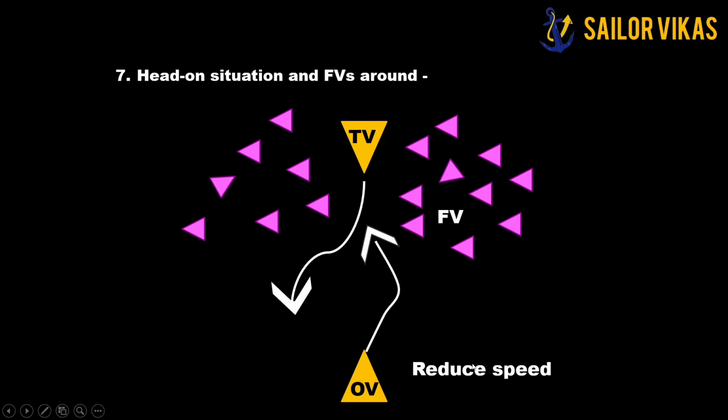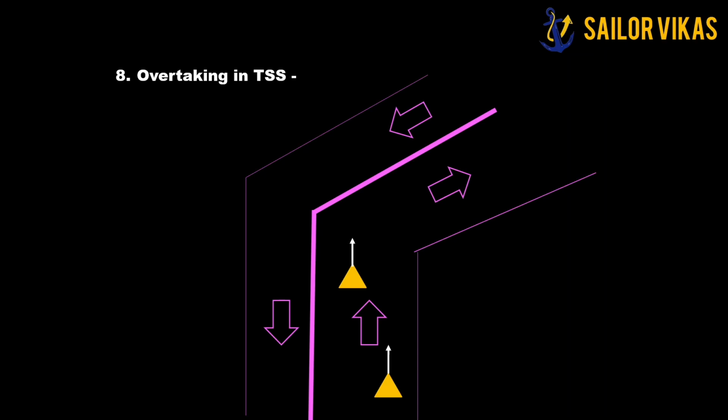Next situation, we will take overtaking in TSS. TSS means traffic separation scheme. So here is the situation. Here you can see this is the target vessel, this is the own vessel. Now here you can see that the own vessel is intending to overtake her from her starboard side. But is it the right decision? No. Why?